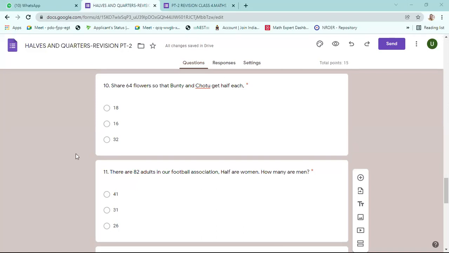11th one also I did on the board. Those who can't copy this, it is very simple. Out of 82, half of the persons are men, half are women. So 82 you have to divide into two parts. 82 divided by 2. 41 and 41. Forty-one are men, 41 are women.